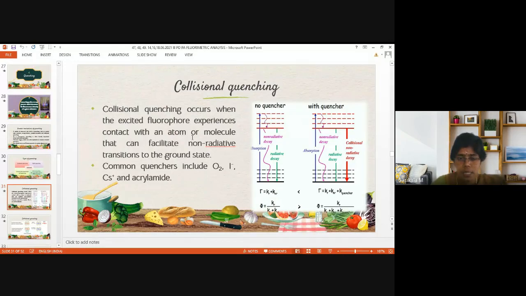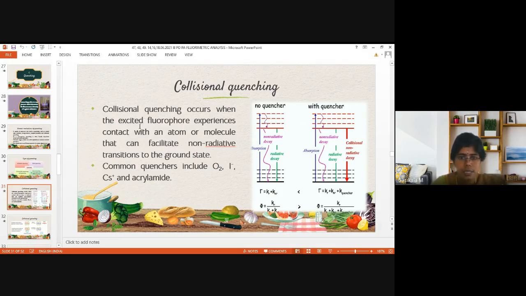So the quencher here is any atom or molecule. If it is present, it will collide with the fluorophore, thereby converting a fluorescent compound to a non-fluorescent compound. That means no fluorescence is emitted, and a non-radiative relaxation process occurs to come to the ground state. This type of quenching is called collisional quenching, where the collision takes place at the excited state between the fluorescent compound and any atom or molecule. This causes non-radiative transitions to the ground state.